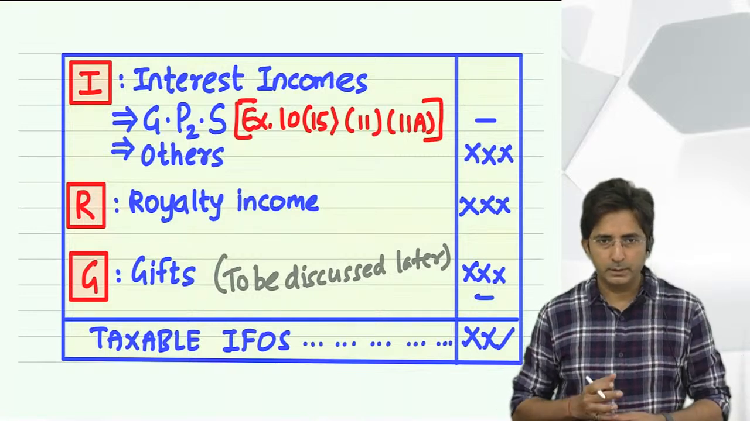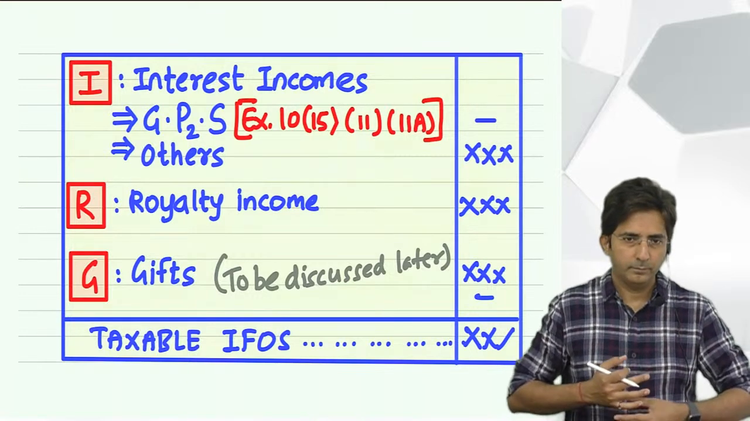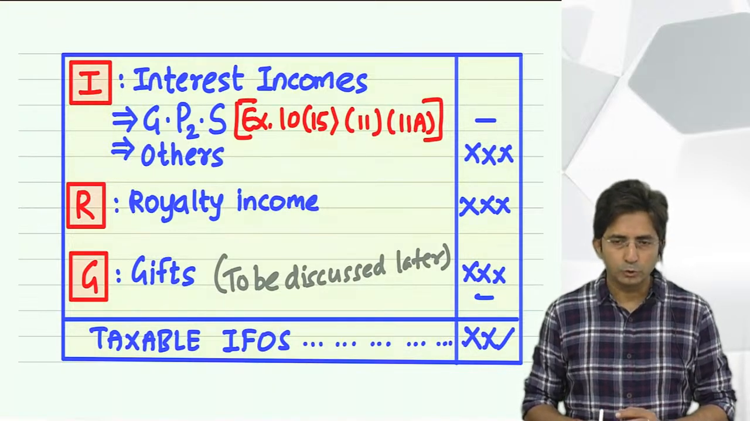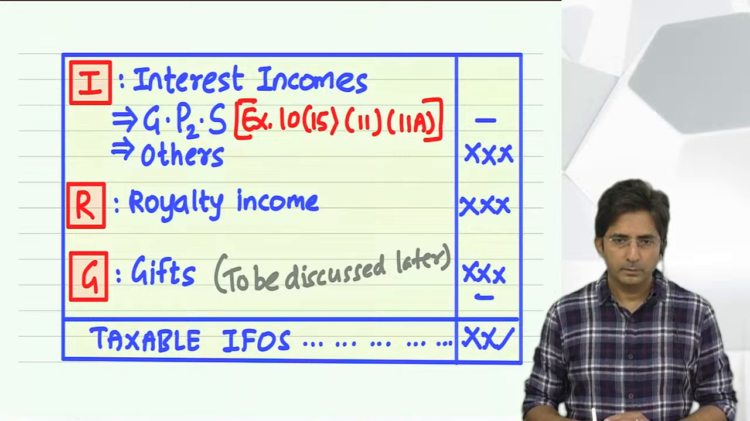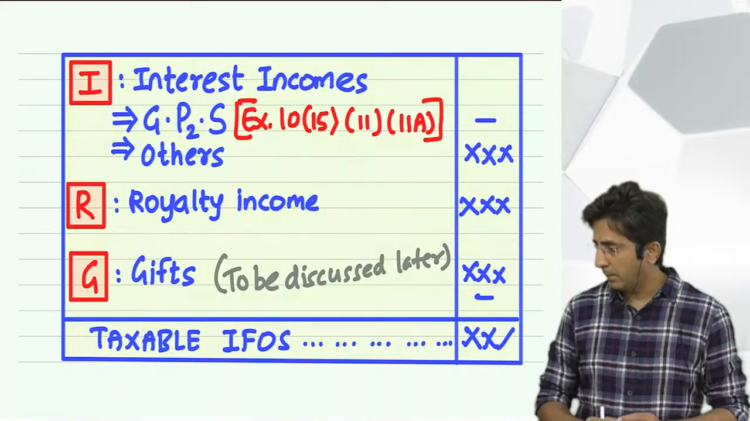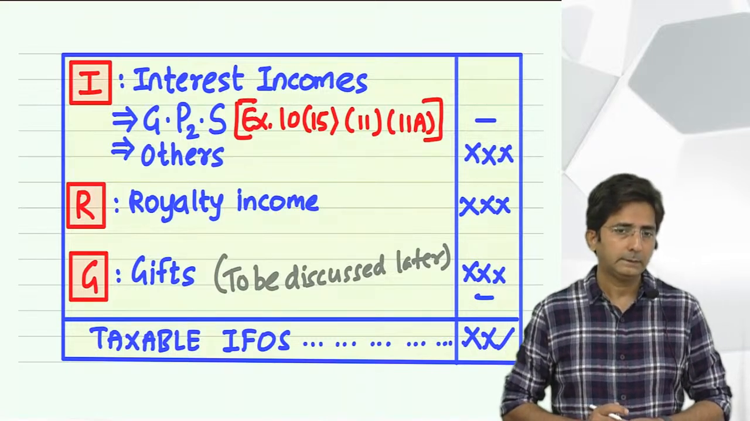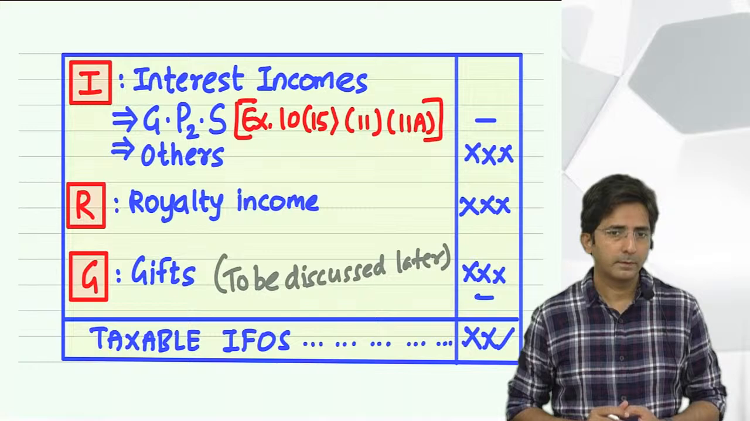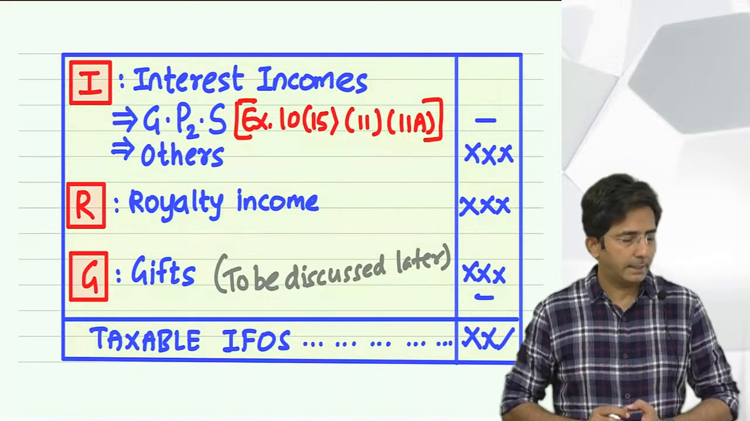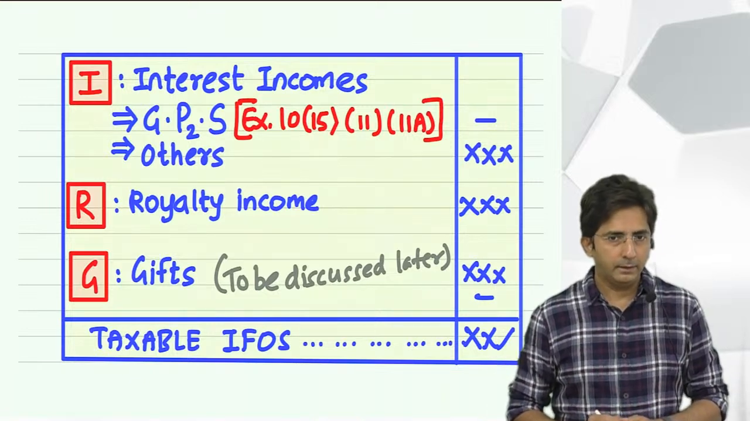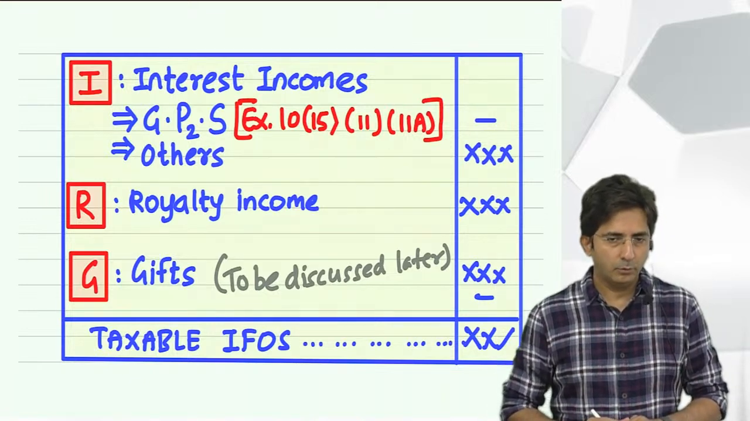What are the five heads of income? House property. Correct. Now income from house property. When is income called income from house property? Yes. There has to be a house, which is a structure of four walls and a roof, and you should be the owner.